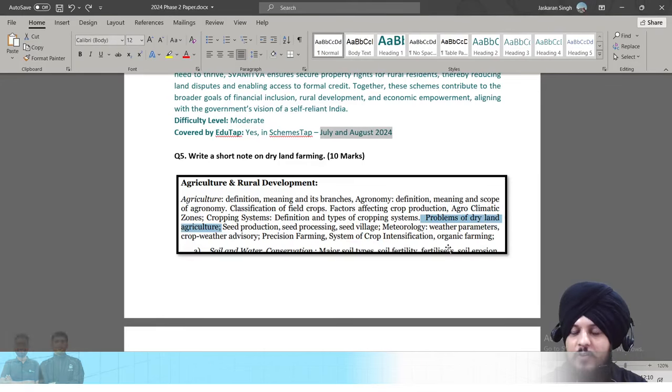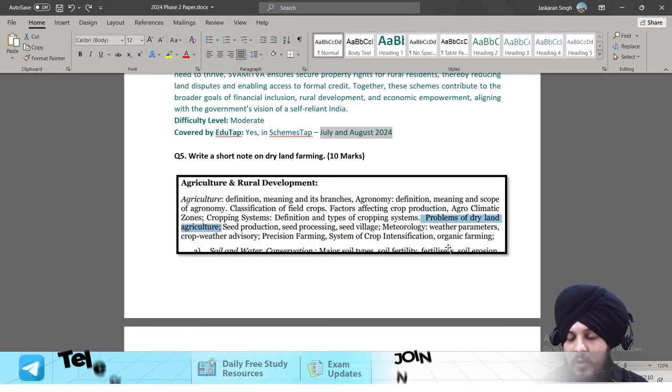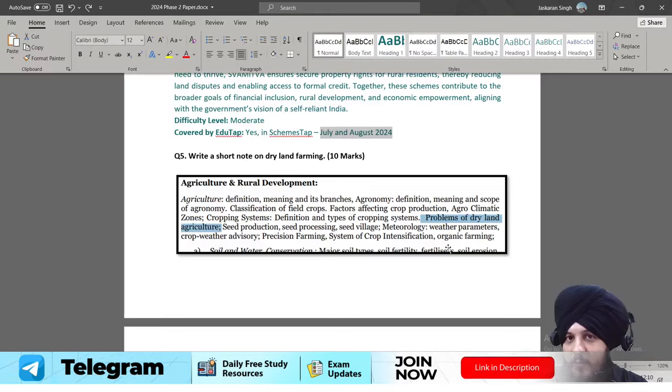या फिर आप क्या लिख सकते हो, आप लिख सकते हो the technologies that are used in the dry land farming. For example, minimal irrigation. Fine. For example, the precision irrigation that is there. Fine. Precision farming that is there. Drip irrigation that is there. You can talk about those things also. The type of technologies that are used.